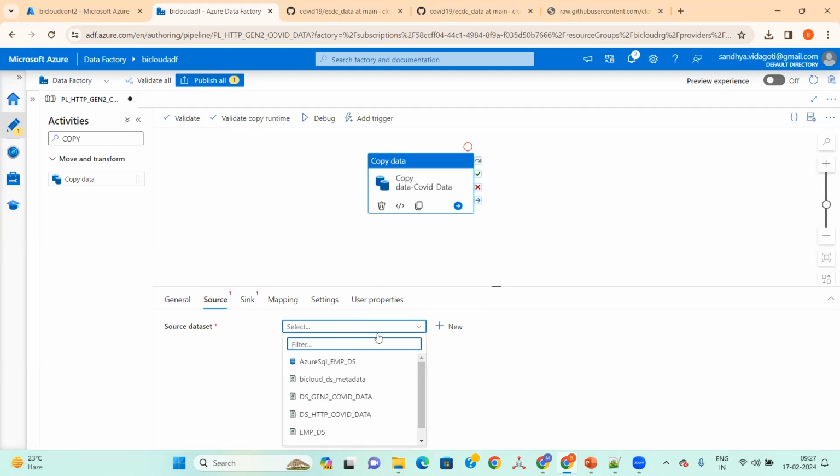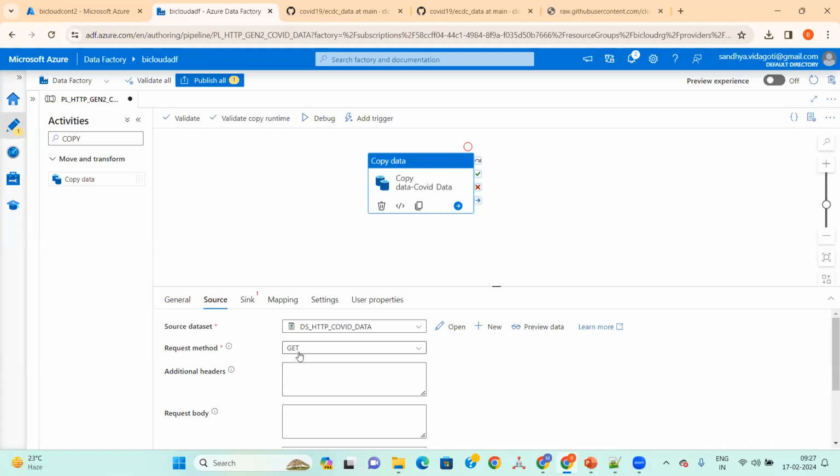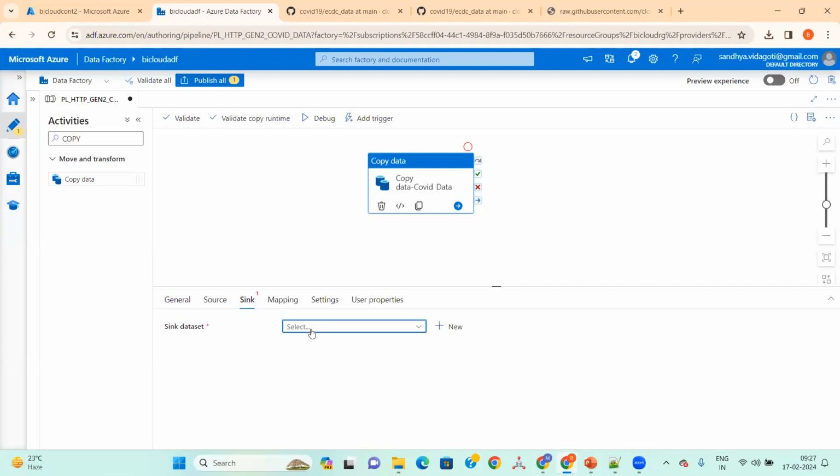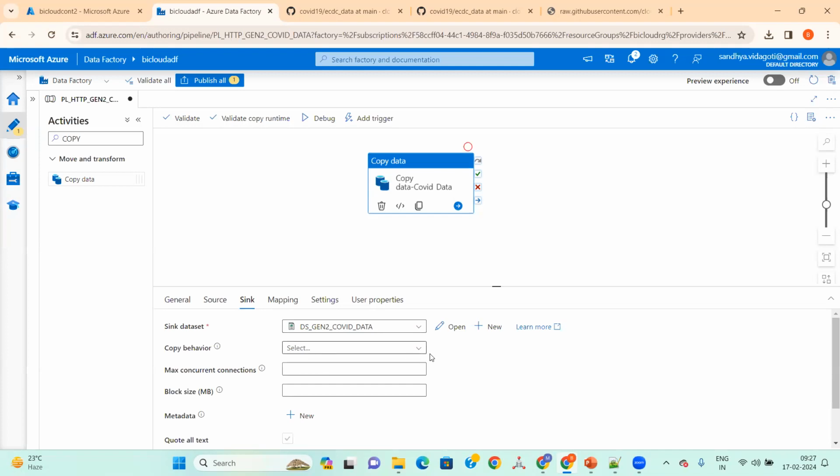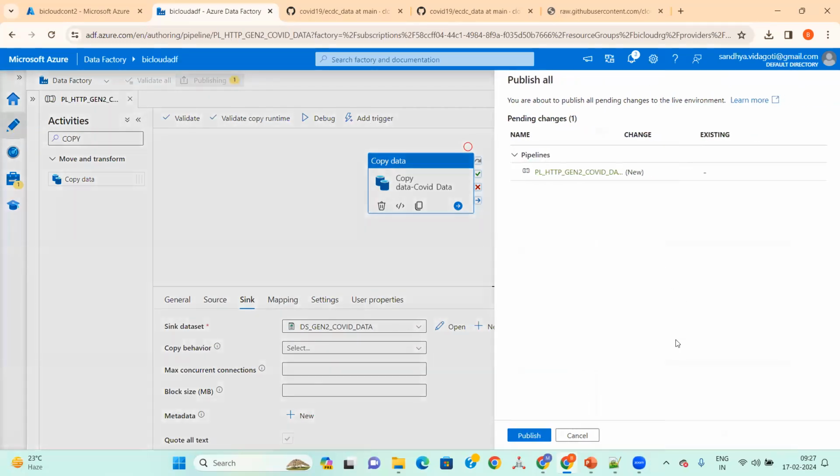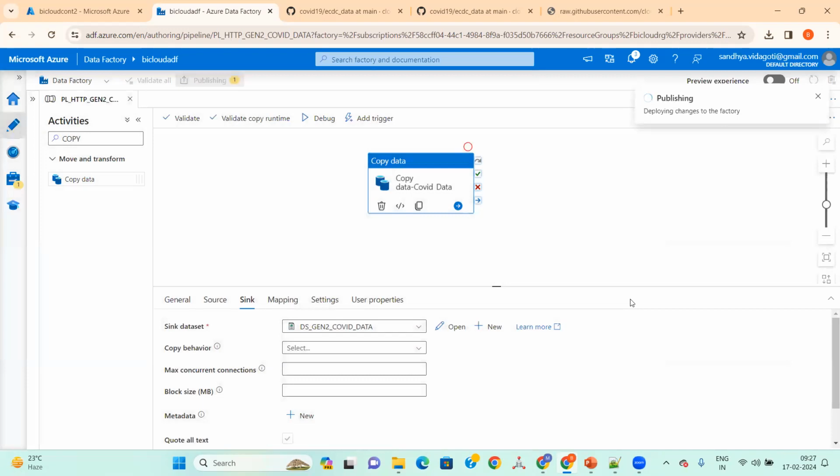The source dataset which we created, the source is HTTP DS. Yes, this is it, and the method we need to use by default is Get. And for the sink, I will be selecting Gen2, the DS dataset Gen2. Nothing else I'm doing here, and in the mappings, nothing is required. We are just trying to dump the data in the Gen2, right? Okay. Now I'm publishing the changes. Okay, now we are good.